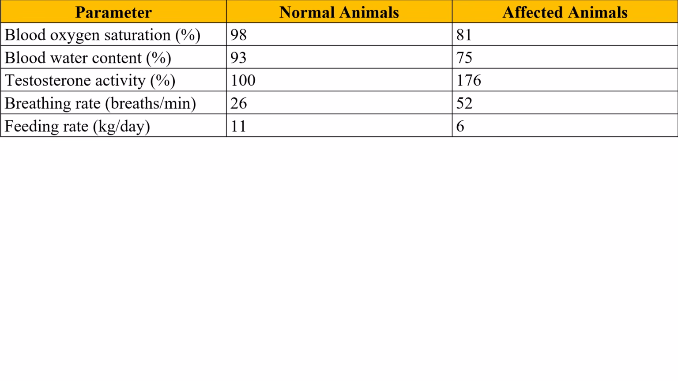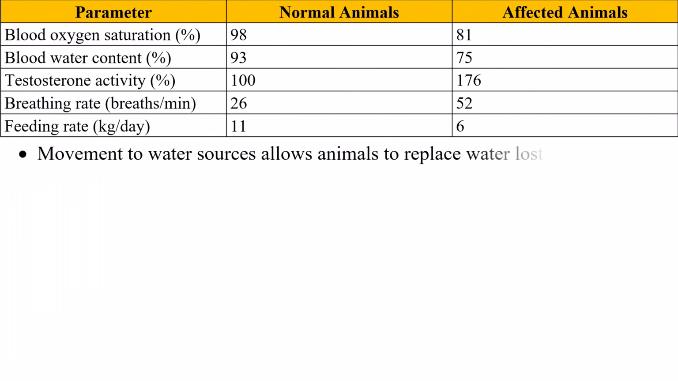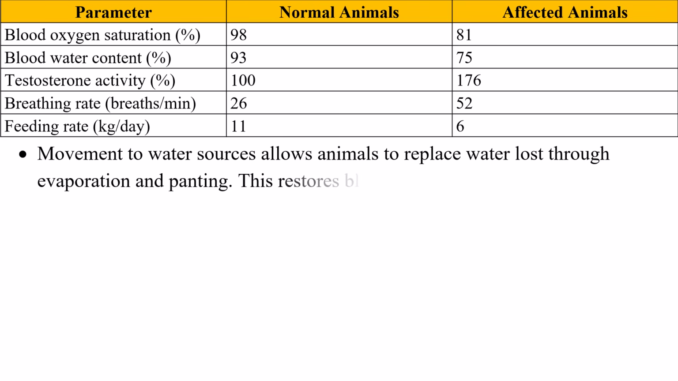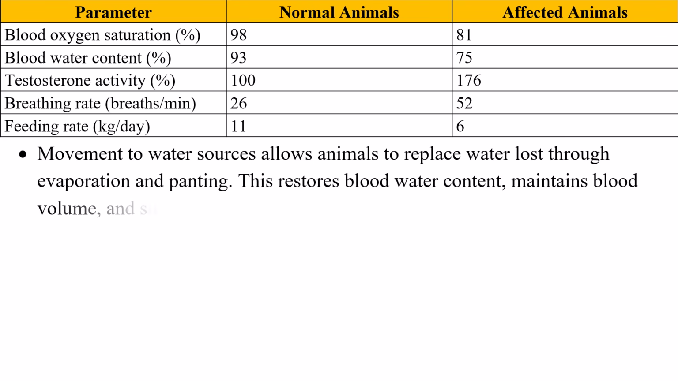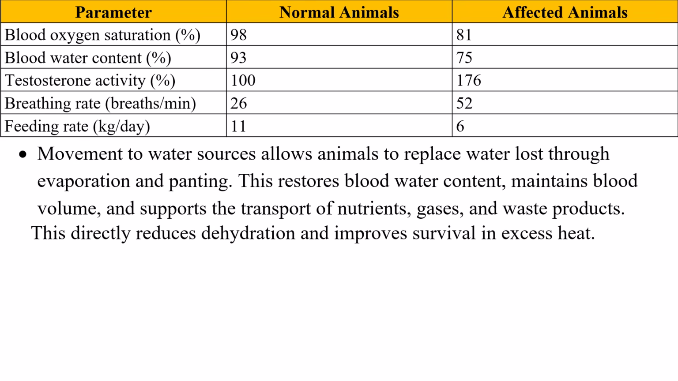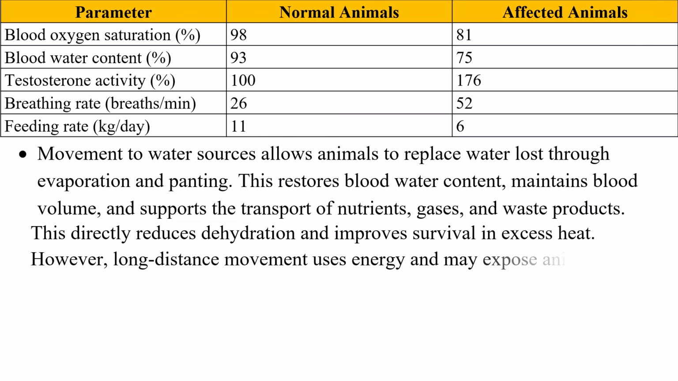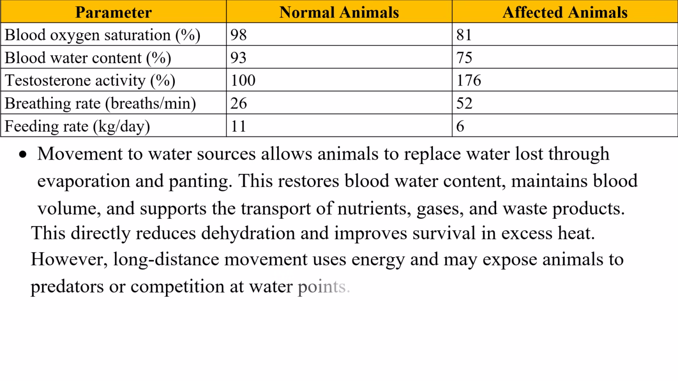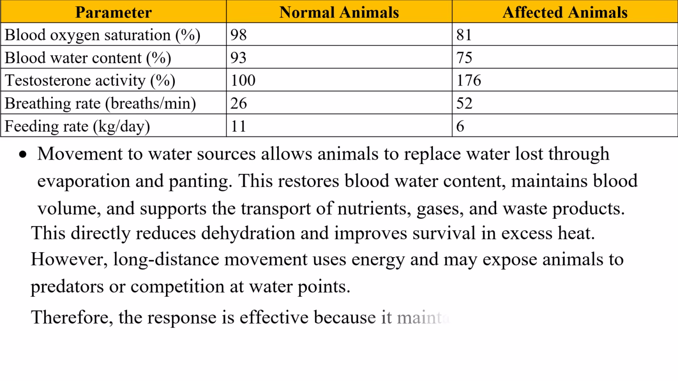The second response was movement to water sources. Movement to water sources allows animals to replace water lost through evaporation and panting. This restores blood water content, maintains blood volume, and supports transport of nutrients, gases, and wastes. Its strength is that it directly reduces dehydration and improves survival in excess heat. Its weakness is that long-distance movement uses energy and may expose animals to predators or competition at water points. Therefore, the response is effective because it maintains osmoregulation and survival.